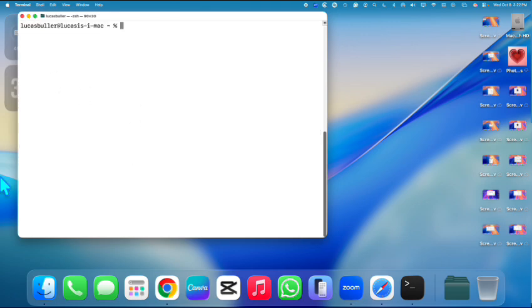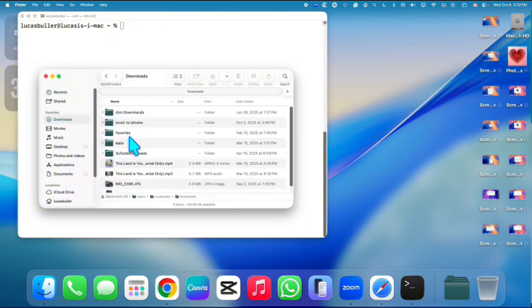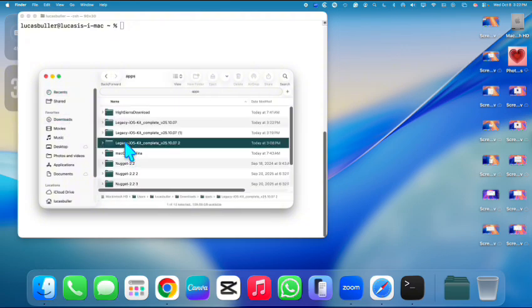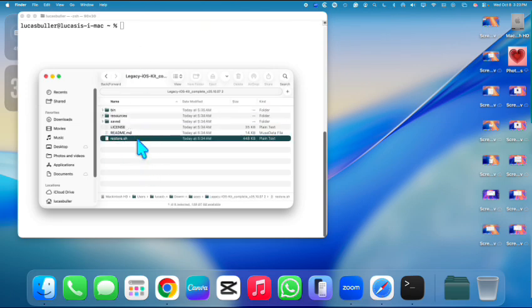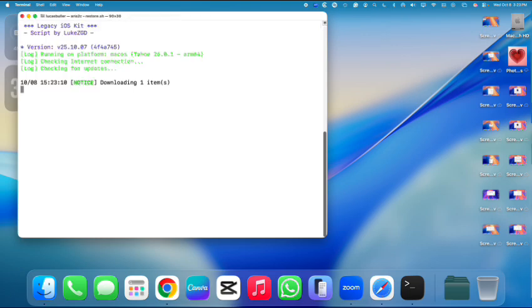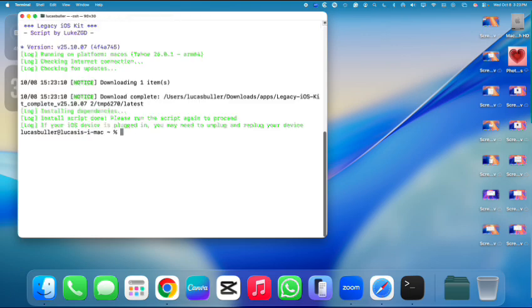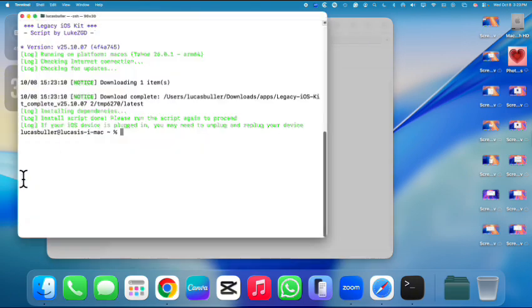Let's start over. I want to open up the Finder here. Go to my apps. Restore.sh. Right. Now, has it detected the phone? Okay, let's see, the phone is in recovery mode now.